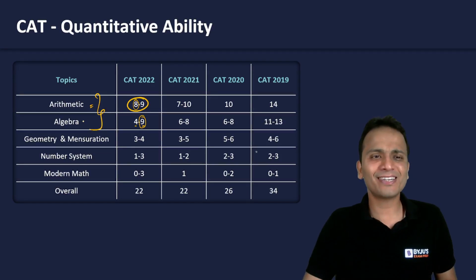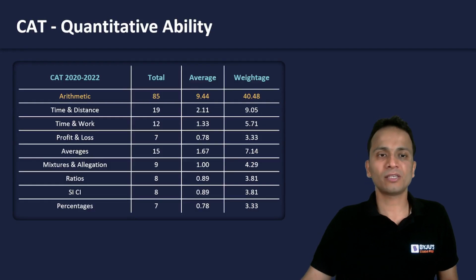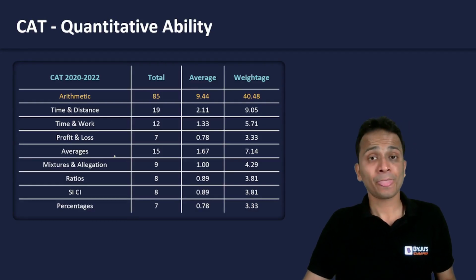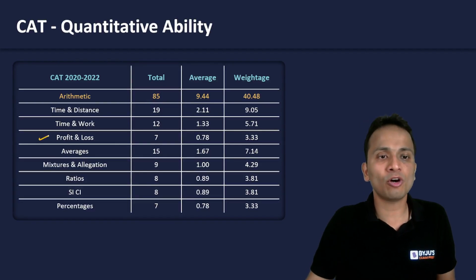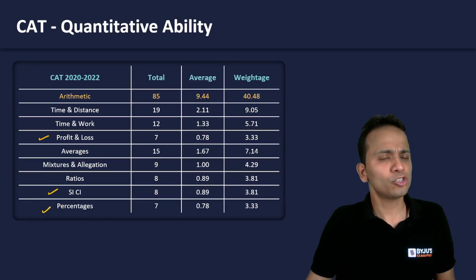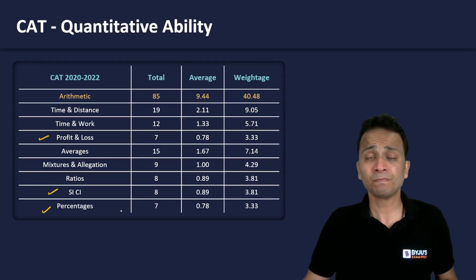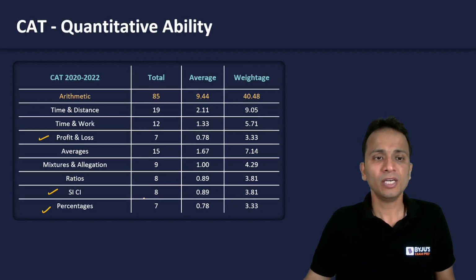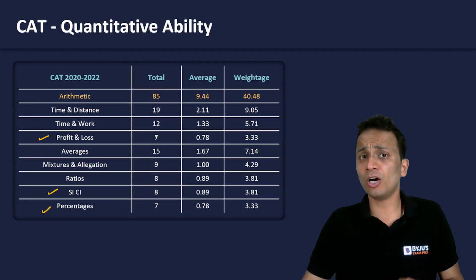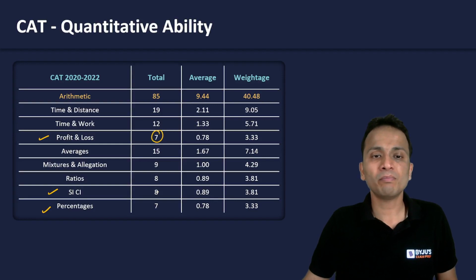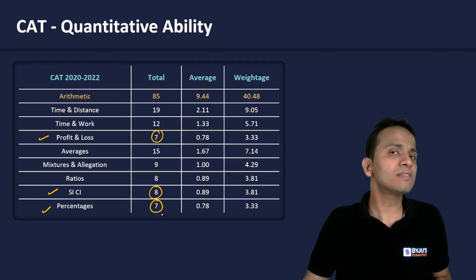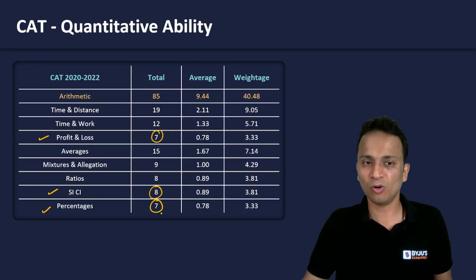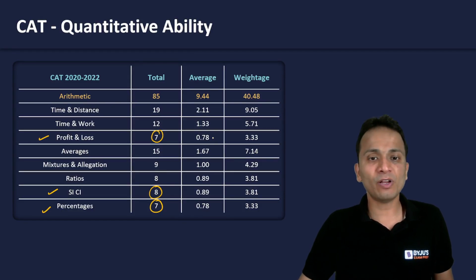Now let us further divide arithmetic and algebra into different topics. Arithmetic is divided into these topics. First of all, I'll start with percentages and its applications in profit and loss, simple interest, and compound interest. I'll combine these 3 together because they are just applications of percentages. Together, from this topic of percentages, 7 plus 8 plus 7, a total of 22 questions have appeared in the last 3 years of CAT examinations. Right? You understand?